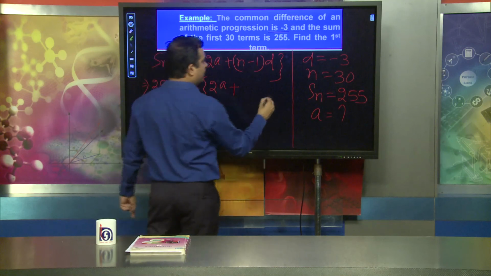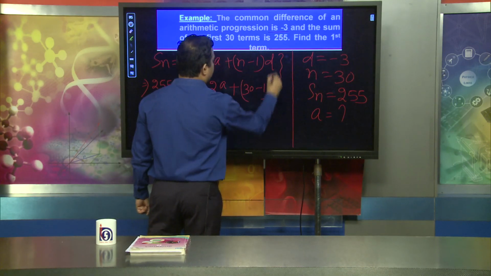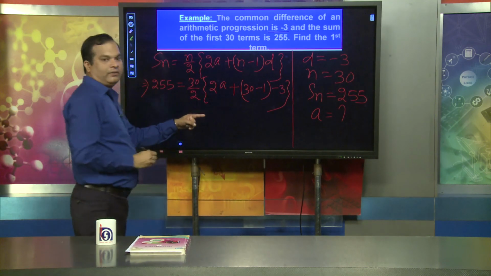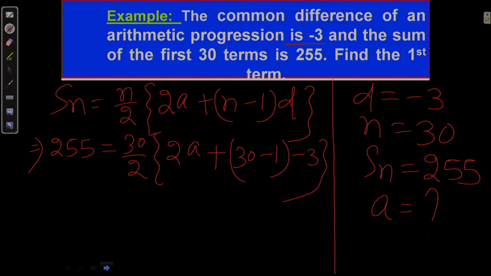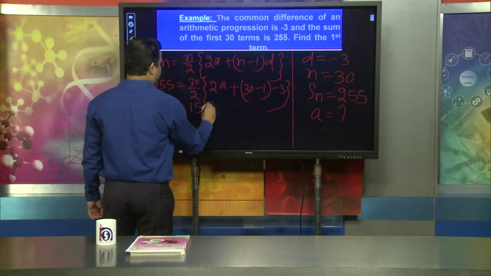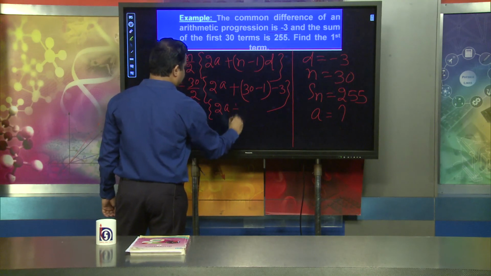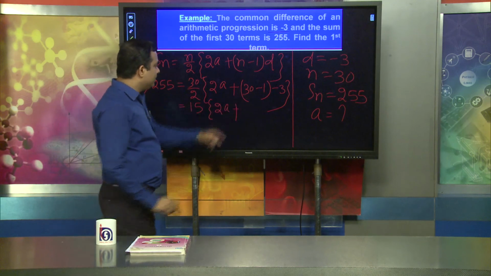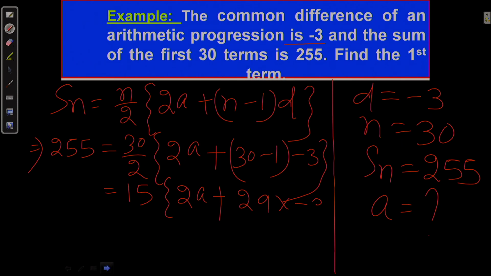N minus 1 means 30 minus 1, into the value of d, already given as minus 3. When we solve this, we can find the value of a. For example, 30 by 2 is 15, multiplied by 2a plus 29 into minus 3.